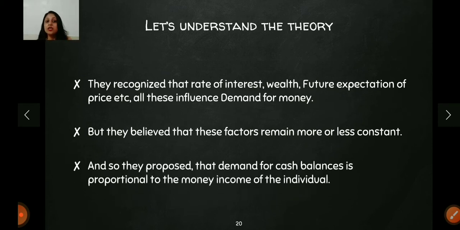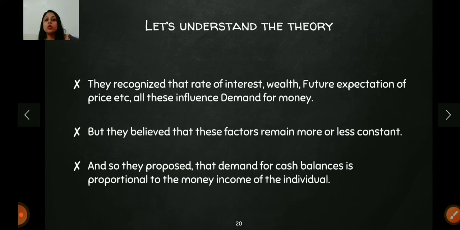And so in the Cambridge cash balance theory, what they propose is that demand for money depends on the income of the individual. So they said एक इंडिविजुअल की जितनी इनकम होती है उस पर डिपेंड करेगा कि वो कितनी डिमांड फॉर मनी करता है. So if you understand on the macro level, at the macro level what is the national income of the country, that will decide the demand for money in that economy. This is what they propose.